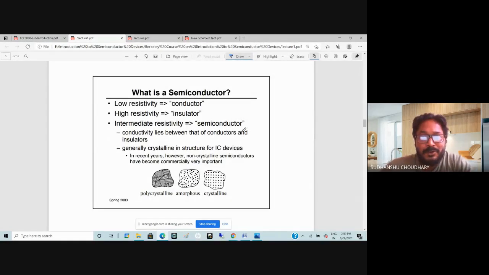So, if I talk about a material, a material could be a conductor. First of all, what is a conductor? Conductor means any material which can conduct. What can it conduct? It can conduct electricity. So that is called a conductor.